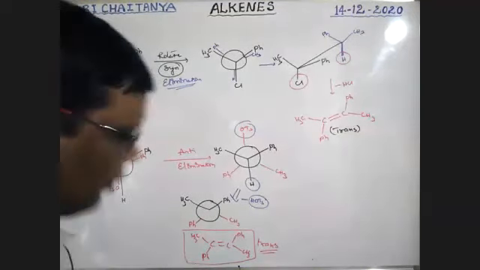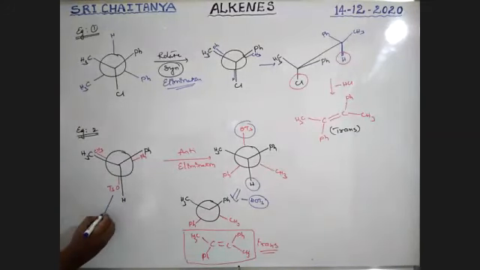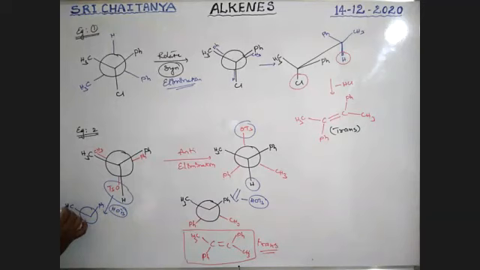Itself I am going to remove. If it is removed, minus HOTs. Okay, these two are removed, boys. The structure is like this: Ph, CH3, CH3, Ph, boys.